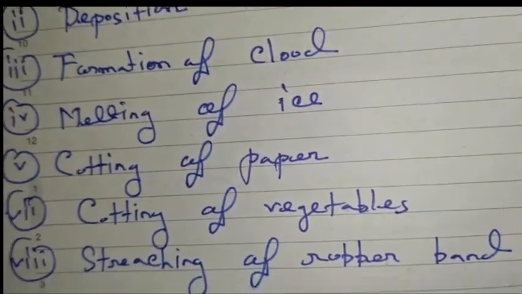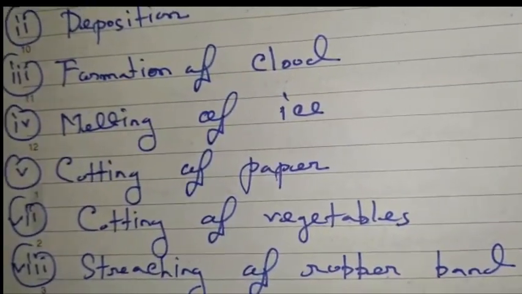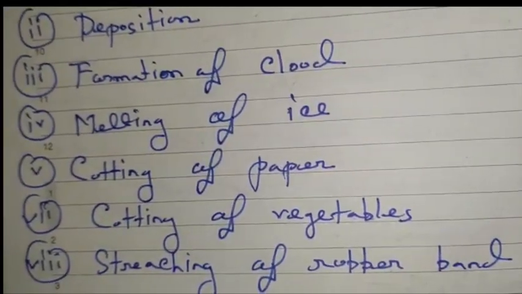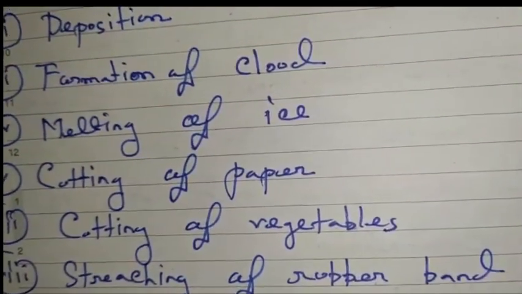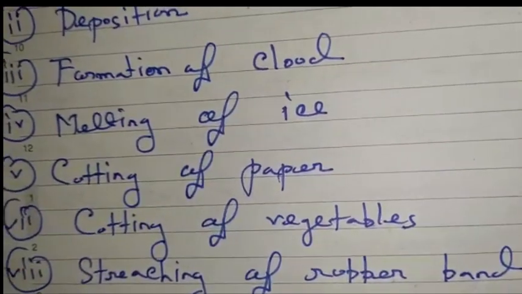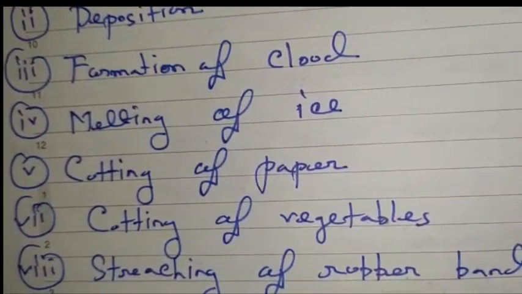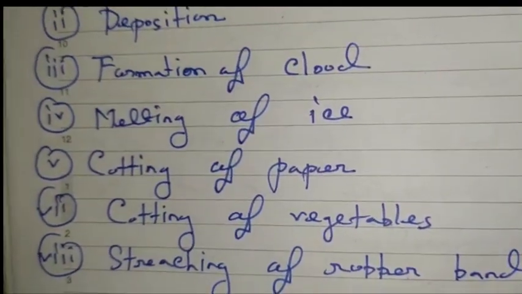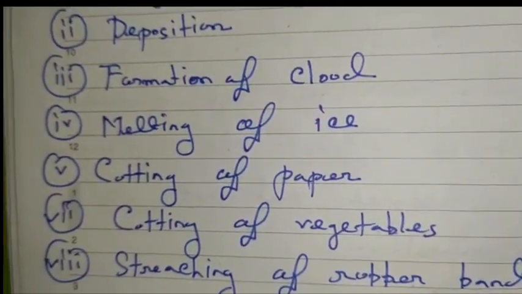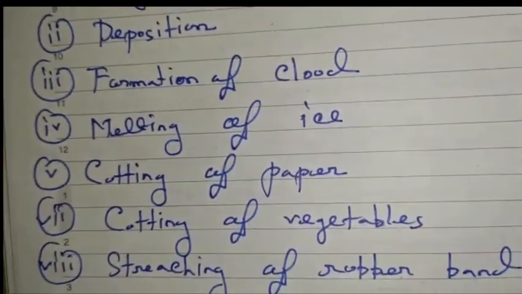Now stretching of a rubber band. If we stretch a rubber band and leave it again, it will come back to its original state. So stretching of a rubber band is also one kind of physical change. As a conclusion, changes that are temporary, reversible, and in which no new substances are formed are physical changes.